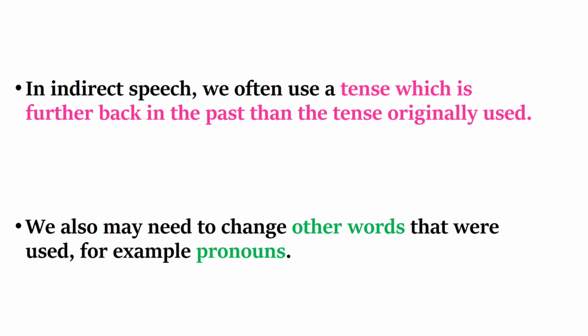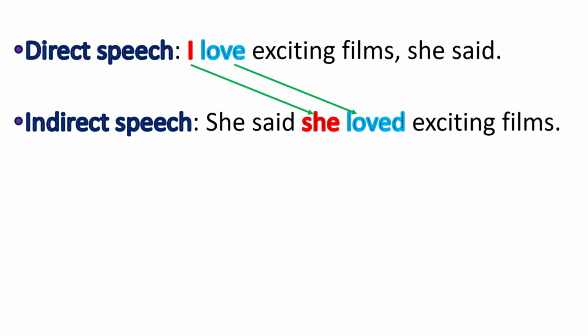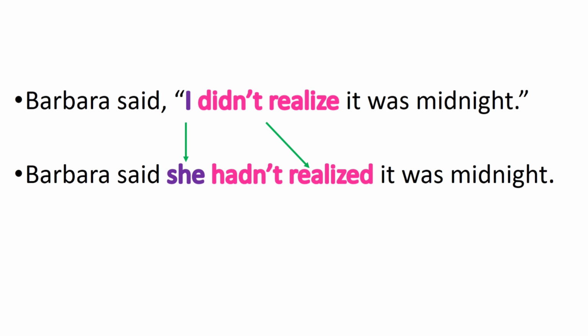In indirect speech, we often use a tense which is further back in the past than the tense originally used. We also may need to change other words that were used, for example pronouns. More examples. Direct speech. "I love exciting films," she said. Indirect speech. She said she loved exciting films. Barbara said, "I didn't realize it was midnight." Barbara said she hadn't realized it was midnight.